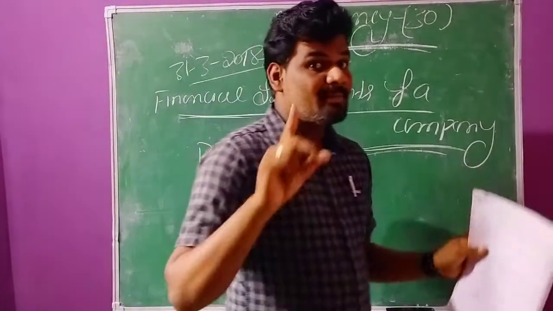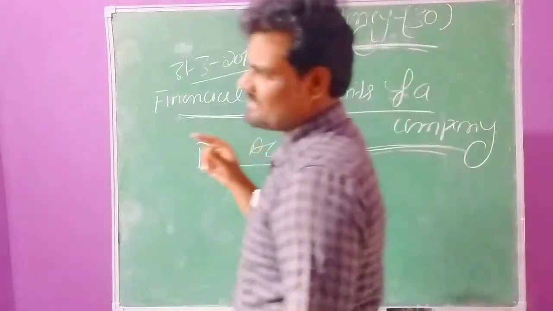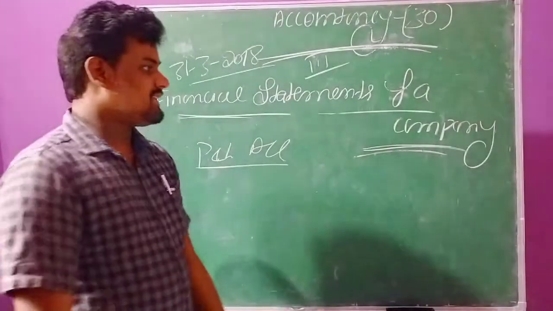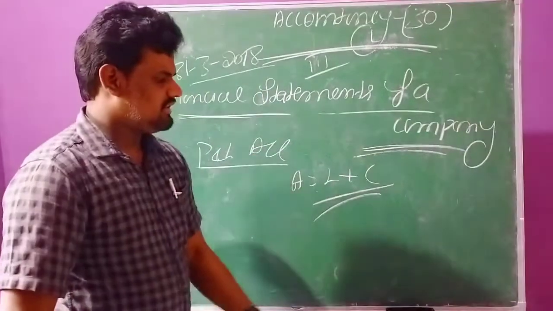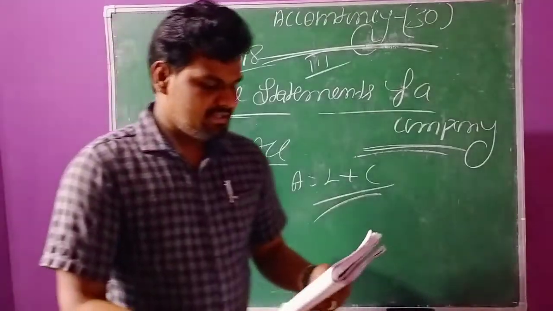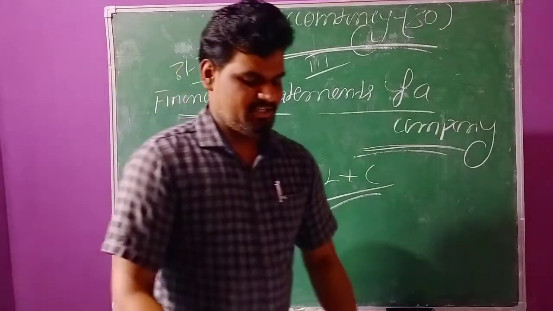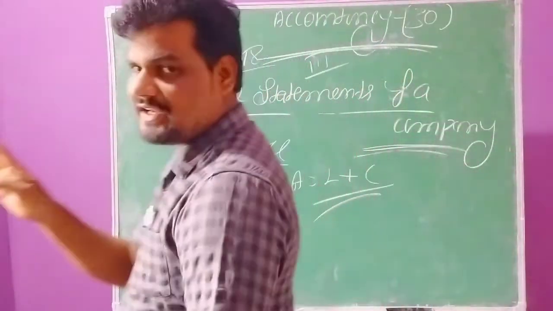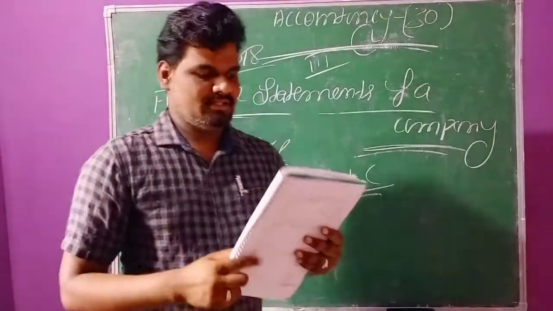Next one, share capital. No need to record share capital because it is related to capital. There is an equation, right? Assets are equal to liabilities plus capital. This formula is applicable at the time of preparing the balance sheet. So the share capital we can record on the liability side of the balance sheet. Next one, sales. Sales is nothing but revenue from operations, so in this transaction we need to record it in this account.